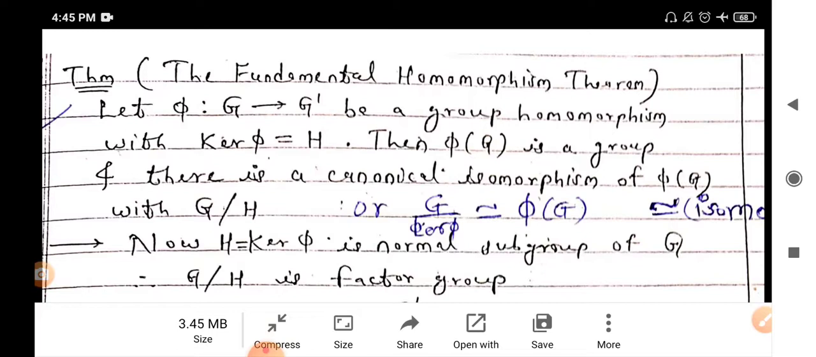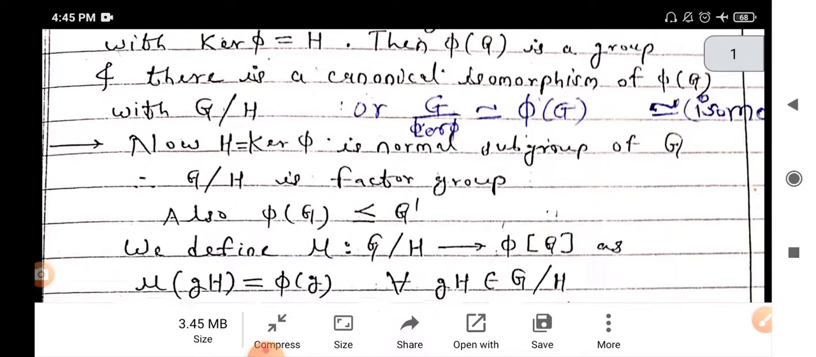Then phi of G is a group and there is a canonical isomorphism of phi of G with the factor group G by H. That is, the equivalent statement of the fundamental theorem says that the factor group G by kernel of mapping phi is isomorphic to its image set, that is phi of G. Now see the proof of that theorem.